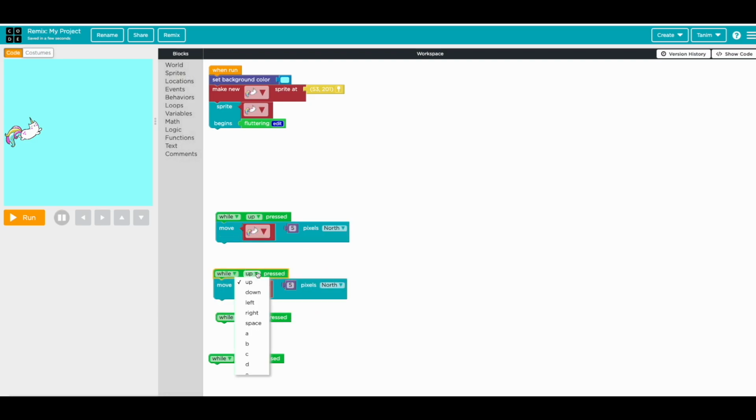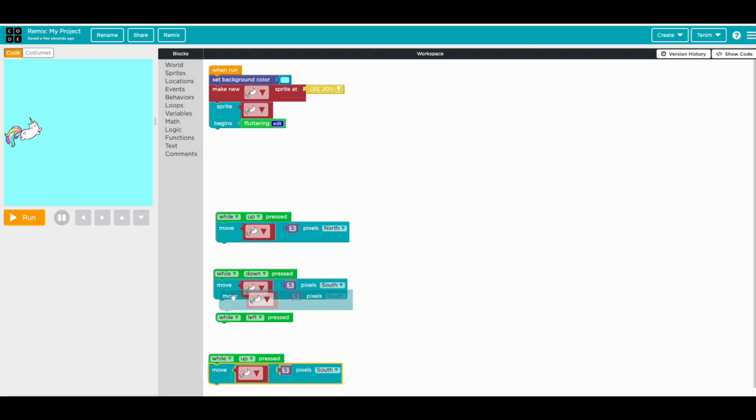So while down, just need to go south, while left, just need to go west, and while right, it goes south.